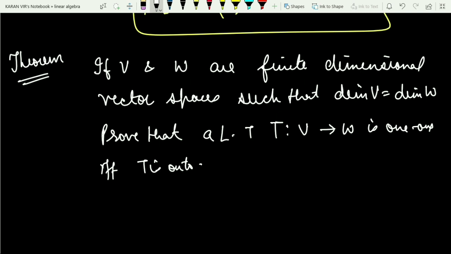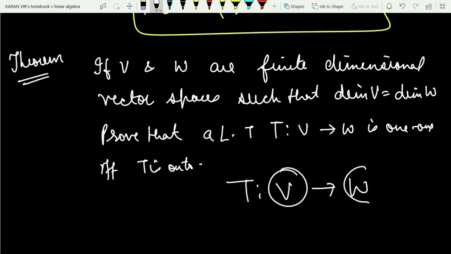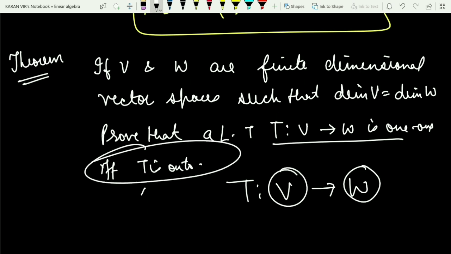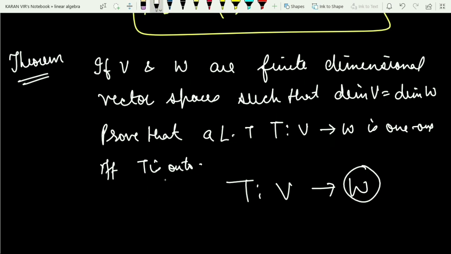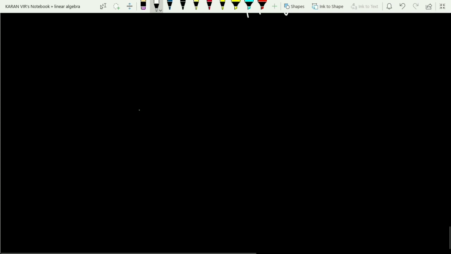Why is it a strong result? It says that if you have a linear transformation T defined from V to W such that their dimensions are equal, mind it, their dimensions are equal, then T is 1-1 if and only if T is onto. So you just need to check the 1-1-ness. If you are able to check that this function is 1-1 or not, you can comment on the onto-ness. So that can be used as a tool in solving equations. Fine. But nevertheless, let us see the proof of this theorem.